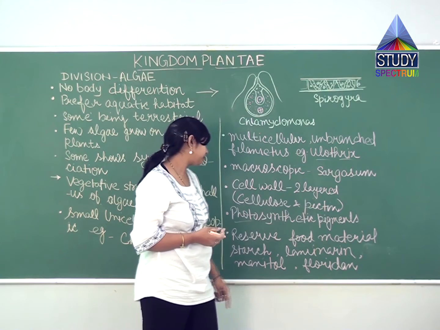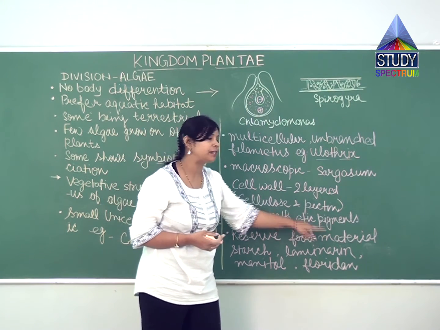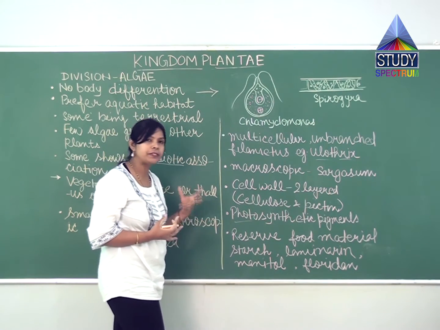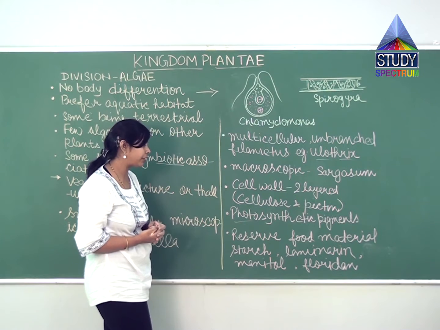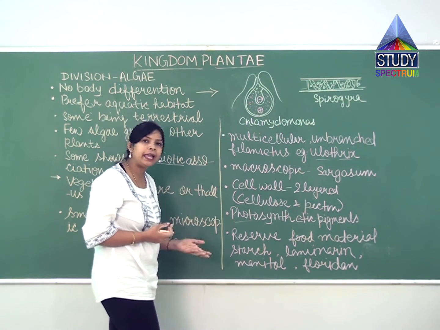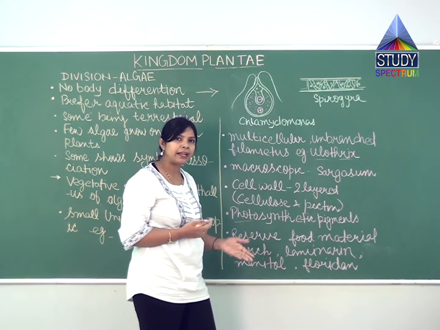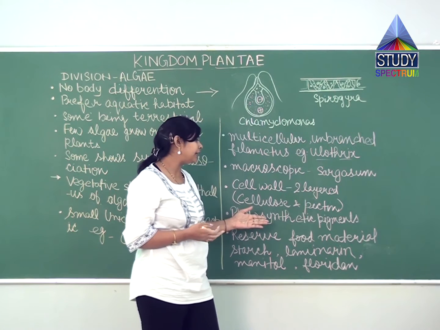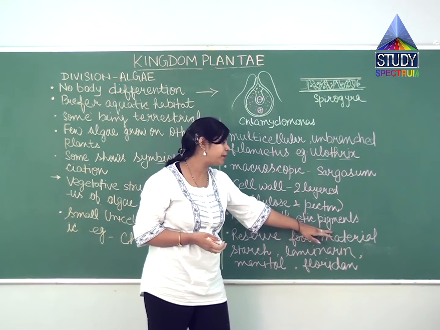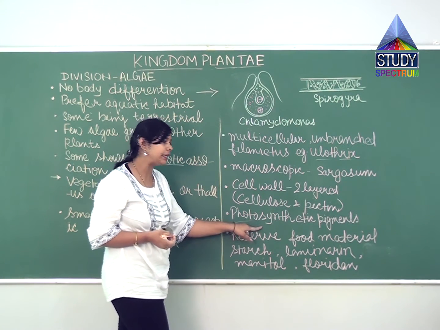Now other important characteristics, they have photosynthetic pigments, as they come in the category of kingdom Plantae. They have photosynthetic pigments because they are autotrophic. Here all the photosynthetic pigments will be present, like chlorophyll a, chlorophyll b, chlorophyll c, d, xanthophyll, fucoxanthin, and other than that, many carotenoids are also present in the form of pigments in the algae.